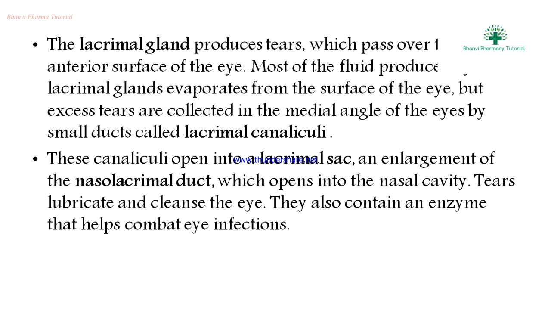Next, what are the lacrimal glands? They produce the tears which pass over the anterior surface of the eye. Tear glands, or lacrimal glands, produce the tears. Most of the fluids and lubricants that pass over the anterior surface of the eye are produced by the lacrimal glands.